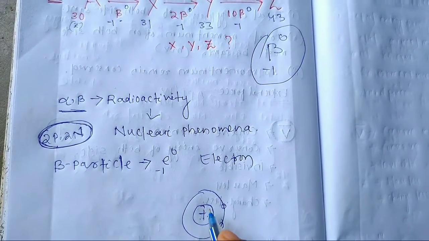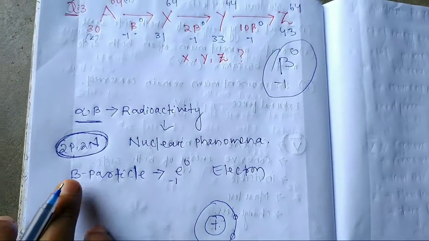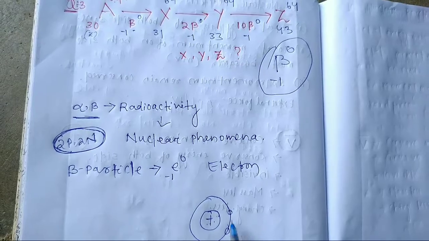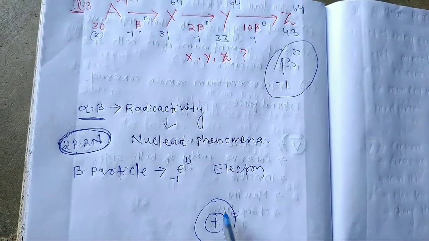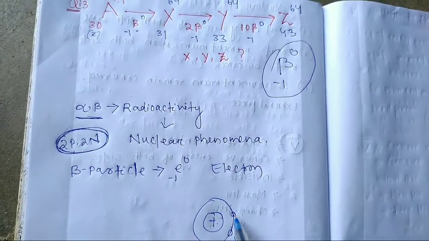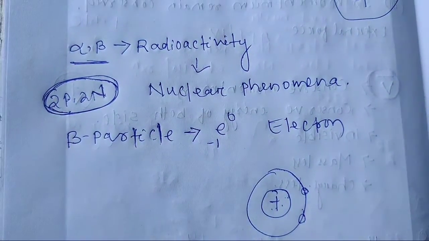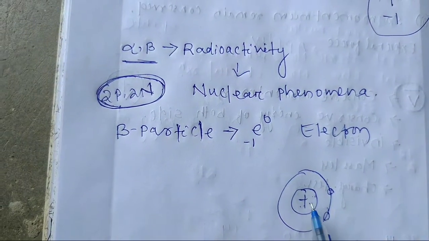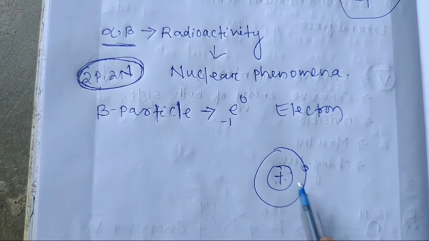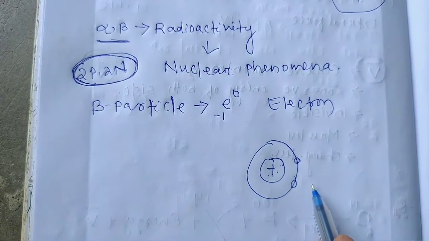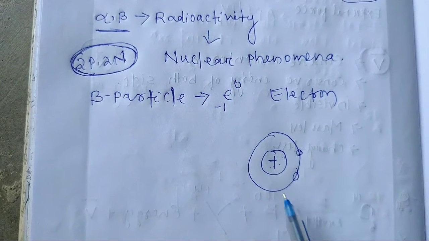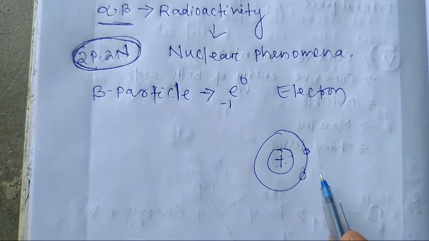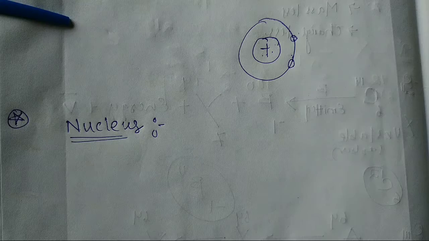So alpha emission is easily possible because protons and neutrons are present inside the nucleus, but electrons are present outside the nucleus. So how is beta emission possible? We will understand now.